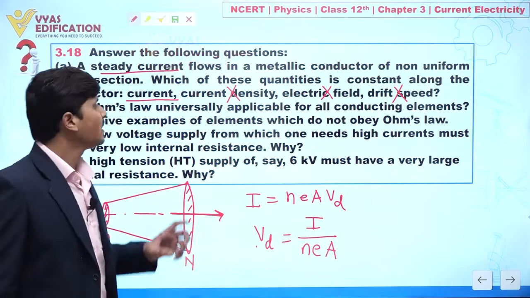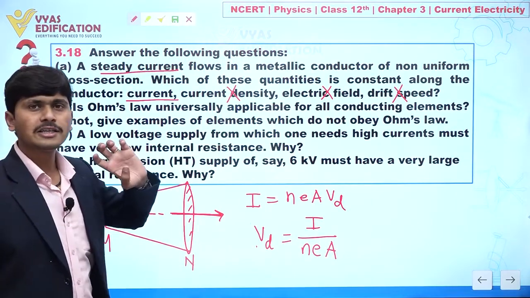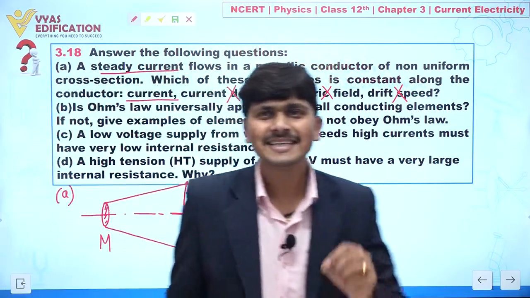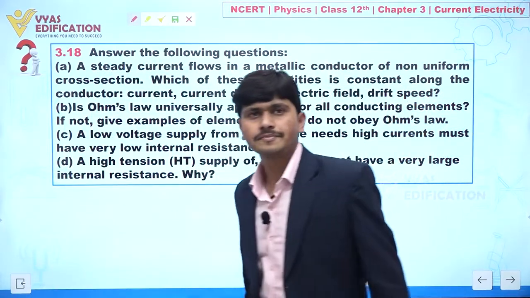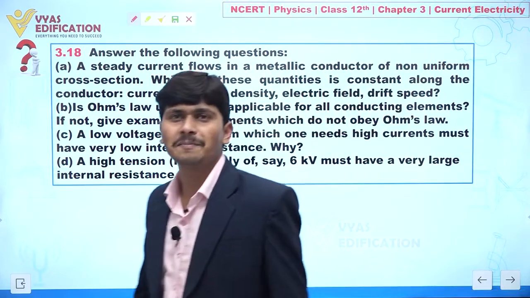So out of all the physical quantities given to you, only current is constant. Is part number A clear to everyone? Yes? Now we are going to discuss part number B.